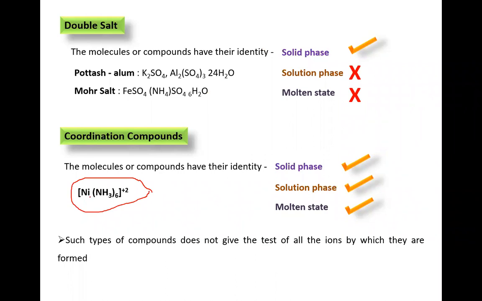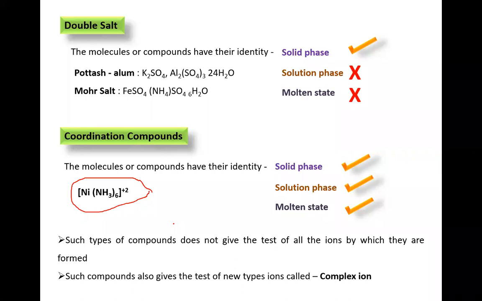Here +2 indicates the charge on that complex. Such compounds do not give the test of all ions by which they are formed, but give a test for a single ion, the complex ion.